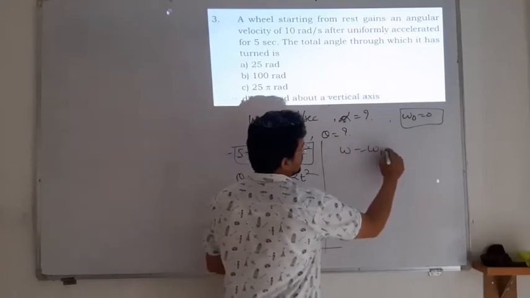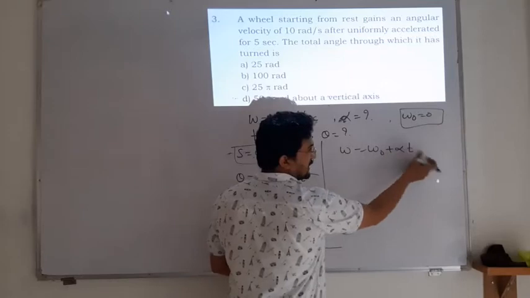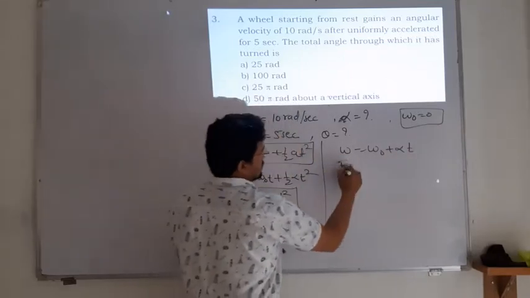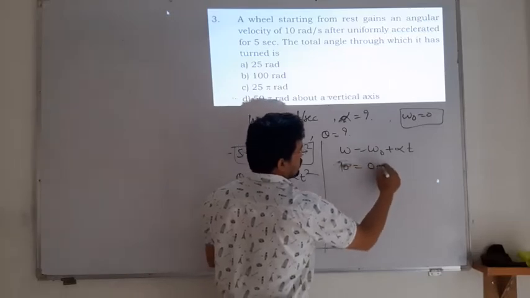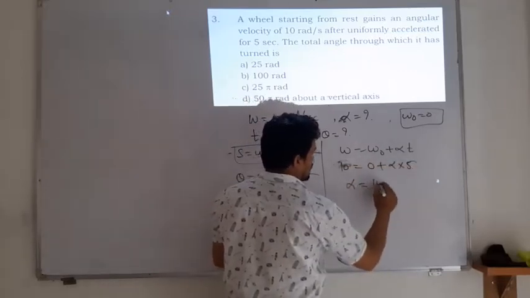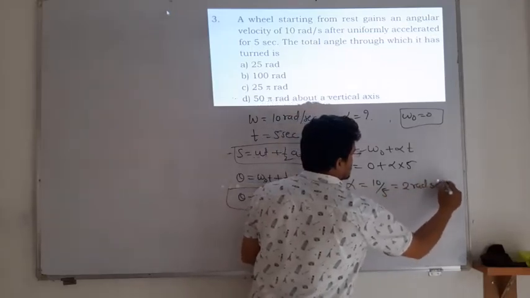Omega is equal to omega naught plus alpha t, just like v is equal to v naught plus at. Omega is given, that is the final angular velocity, 10 equals 0 plus alpha into 5. Therefore alpha is equal to 10 by 5, which is 2 radian per second square.